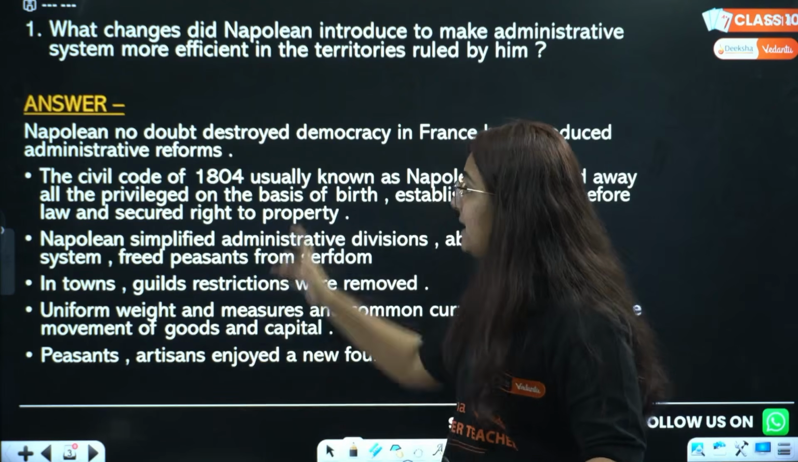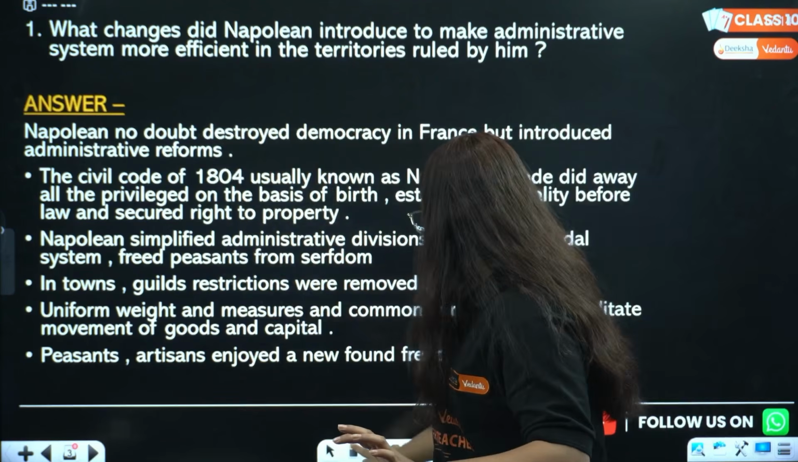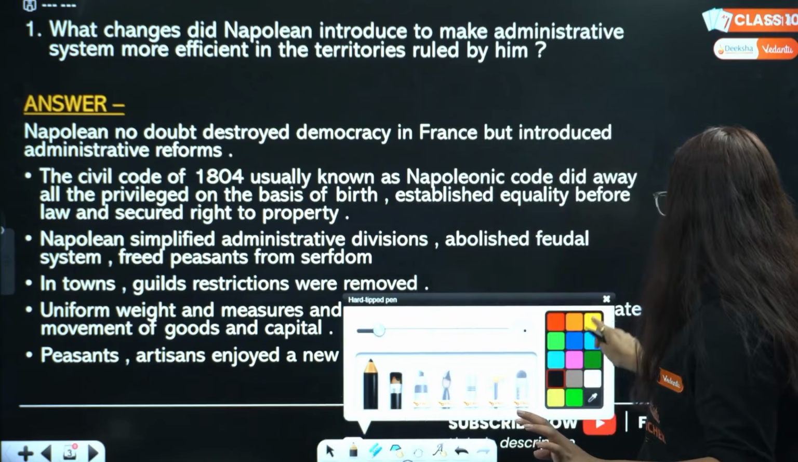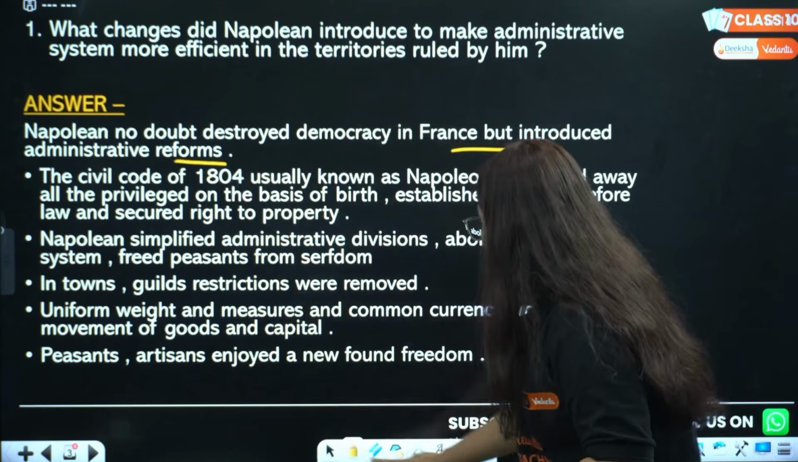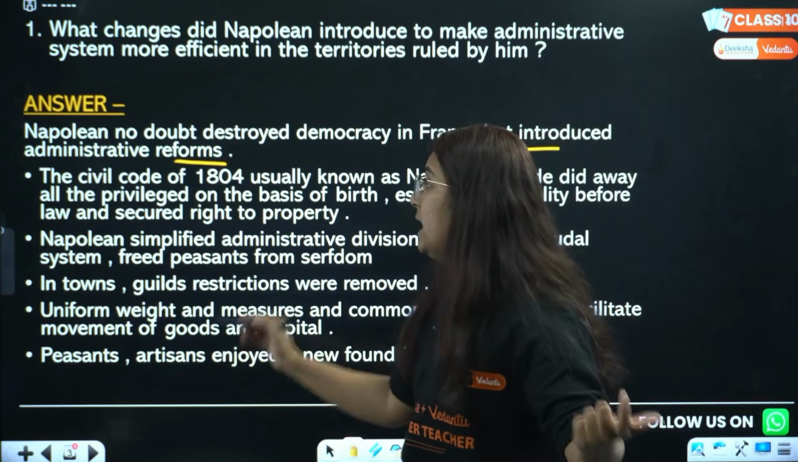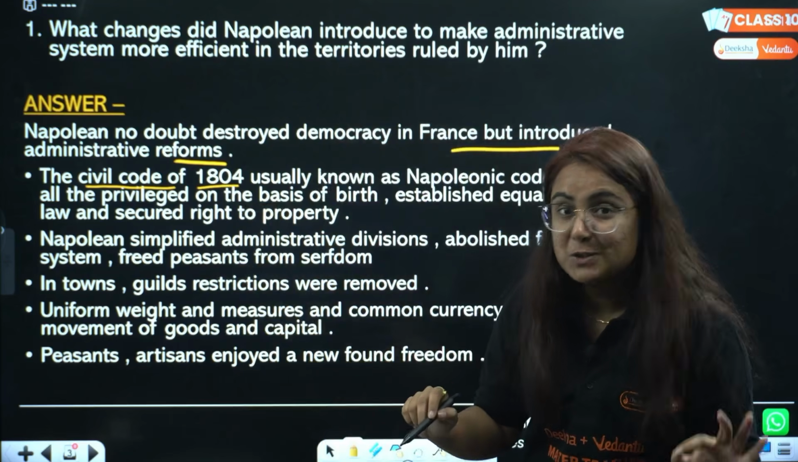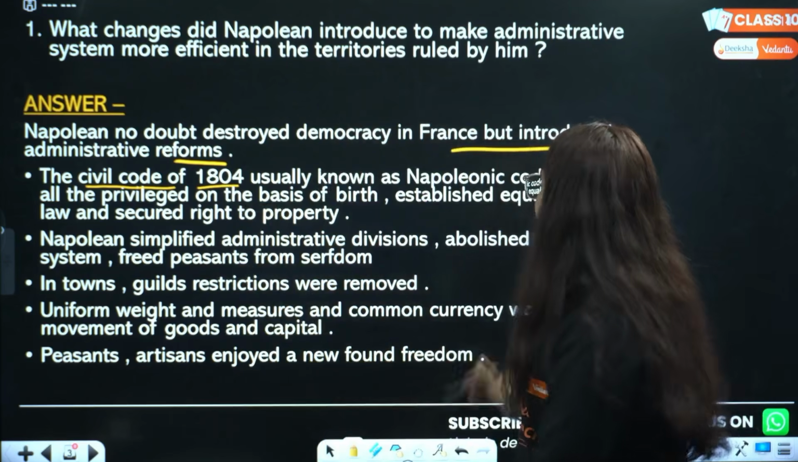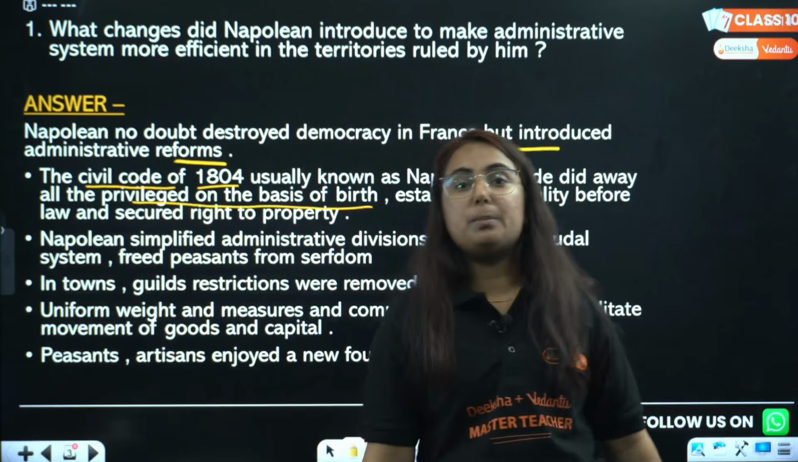I won't say that he established democracy. Rather, yes, no doubt he destroyed democracy. But he introduced certain administrative changes that are very, very important for us to study today. The first thing is the Civil Code, also known as the Civil Code of 1804 because it was passed in the year 1804. What he did, he basically abolished privileges on the basis of birth.